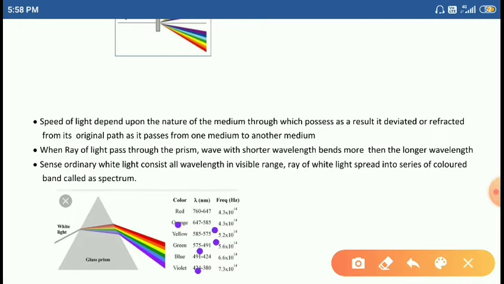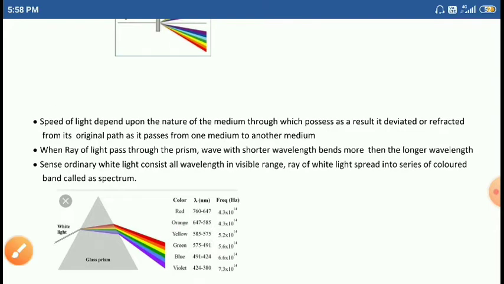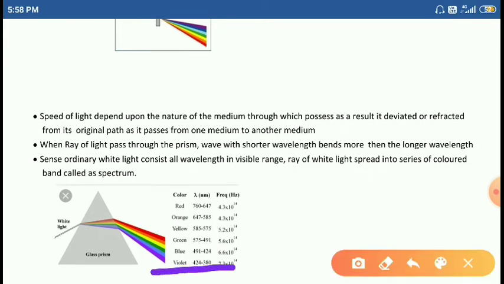The shortest wavelength is the violet color. Why do we call it the shortest wavelength? Because for violet, 424 to 380 nanometers of wavelengths are present here, but in the case of red, you may observe 760 to 647 nanometers of wavelengths.